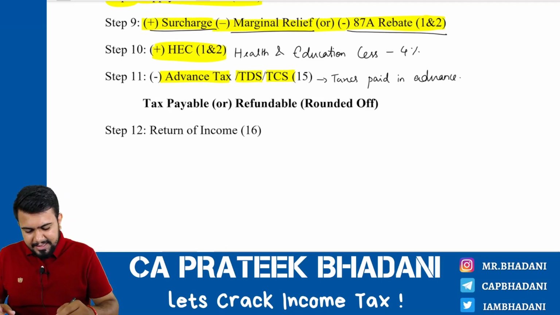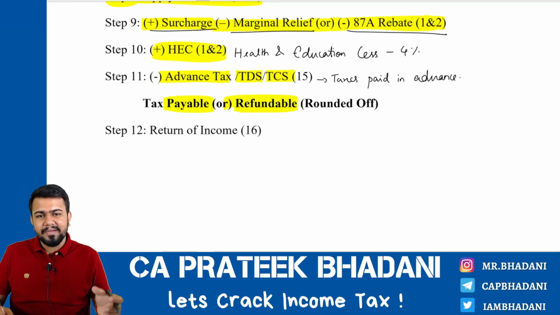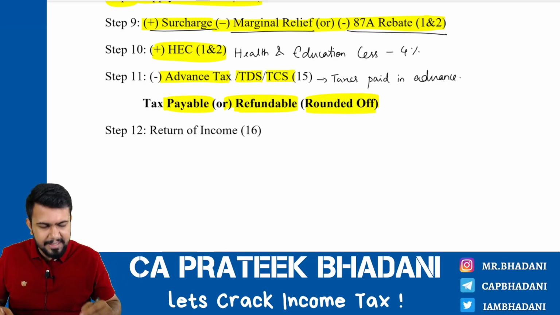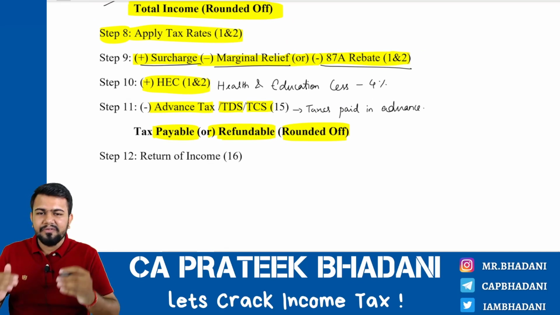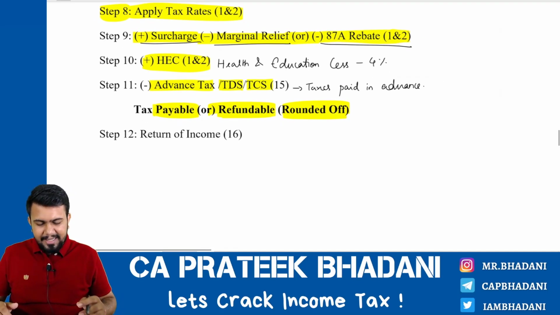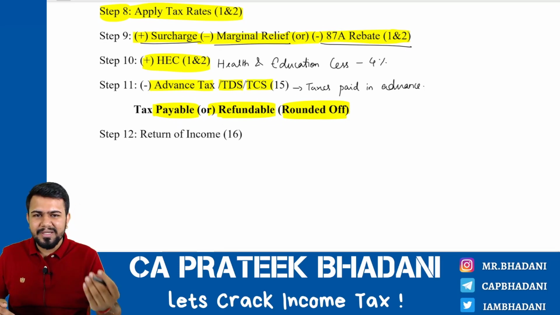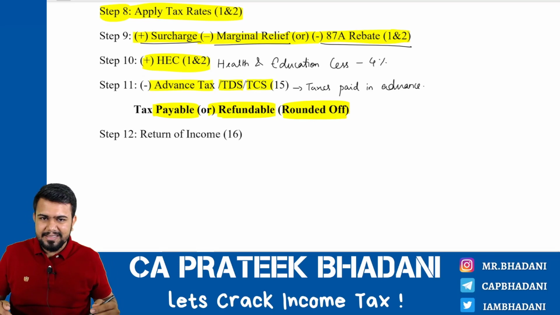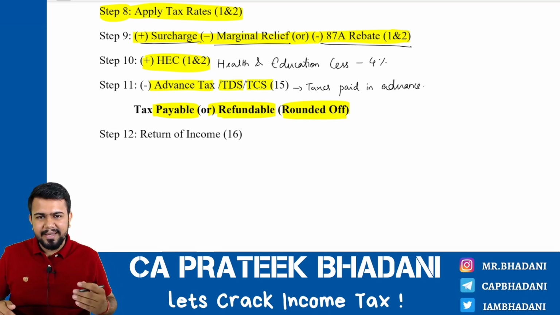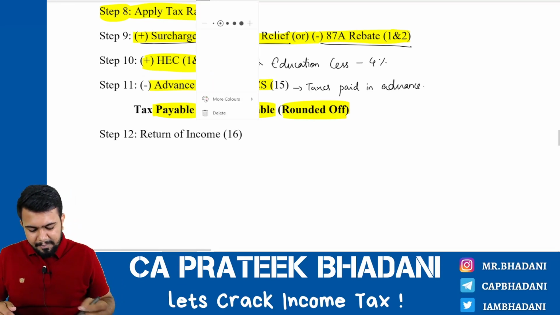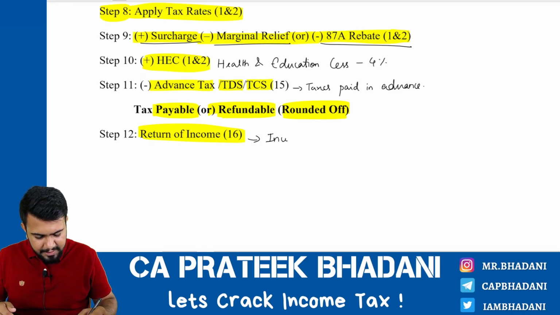Hence, tax can be payable and it can also be refundable, and this tax payable or refundable again has to be rounded off to the nearest multiple of 10. Now we have found out the income, and we have found out the tax also. After that, the assessee or the person has to give information to the government. He will calculate his tax, but all this calculation information he has to give to the government. How will he give the information to the government? By filing the return of income, or you might also call it the income tax return.